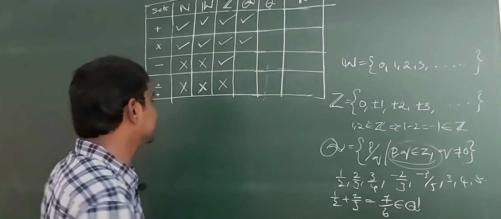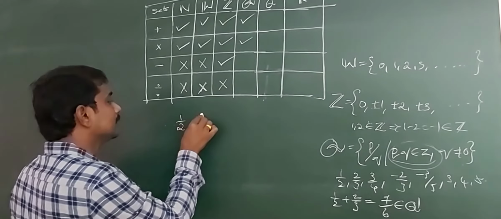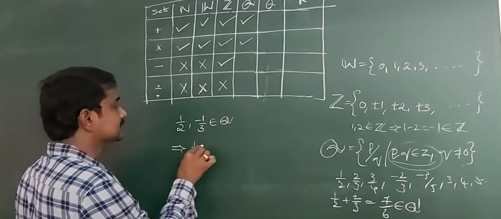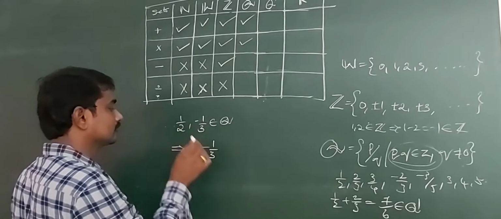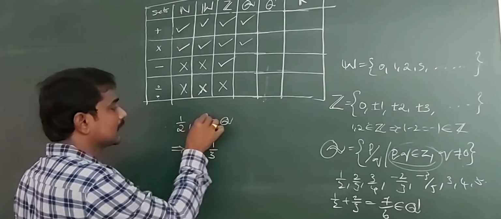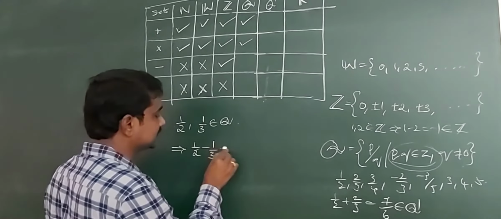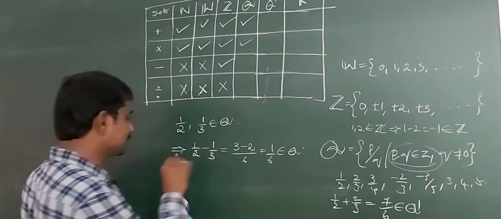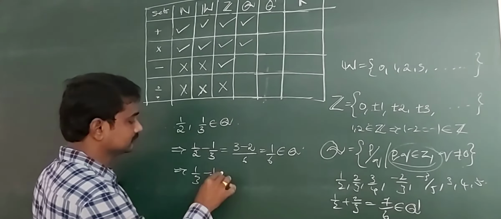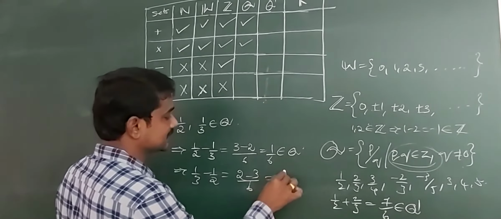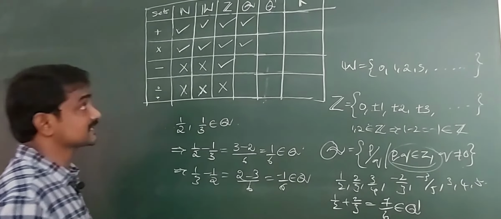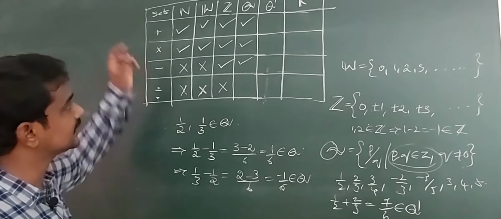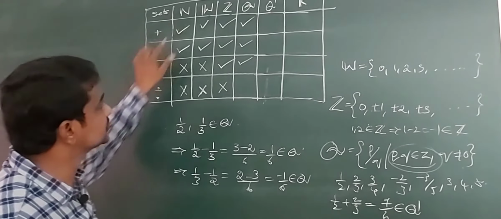For example, 1 by 2, 1 by 3 belong to Q, that implies 1 by 2 minus 1 by 3 is equal to 3 minus 2 by 6, that is equal to 1 by 6, which belongs to Q. For example, the reverse process: 1 by 3 minus 1 by 2 implies 2 minus 3 by 6, that is minus 1 by 6, which belongs to Q. So, subtraction is a binary operation on Q. The subtraction of any two elements is again a rational number.